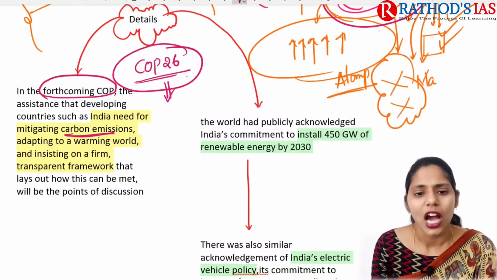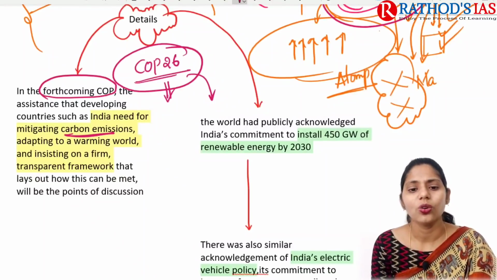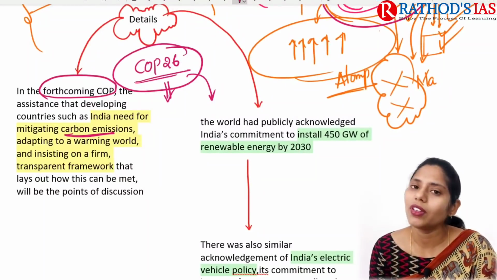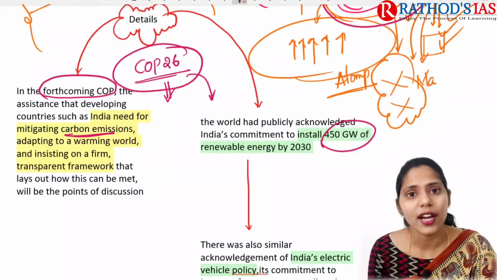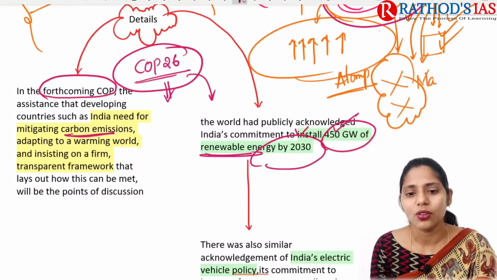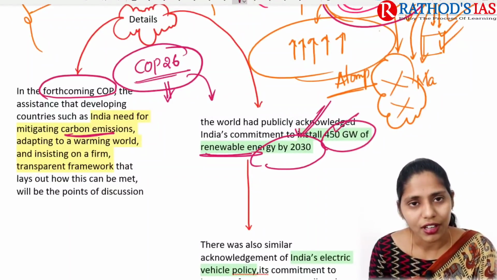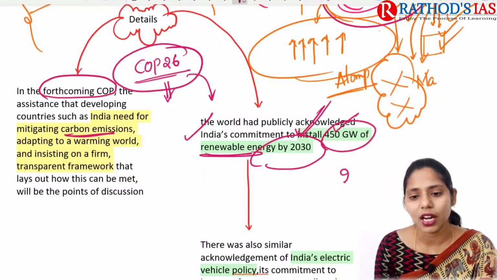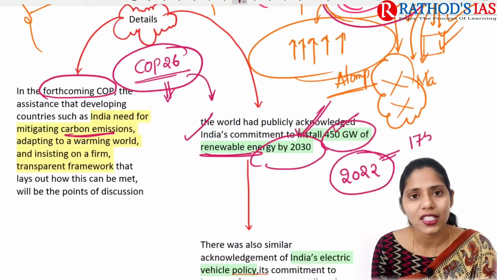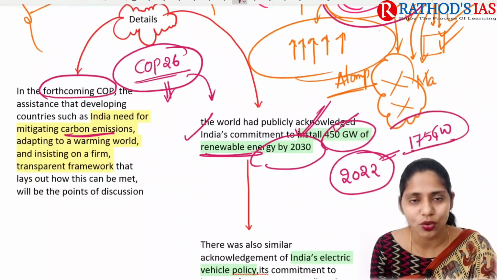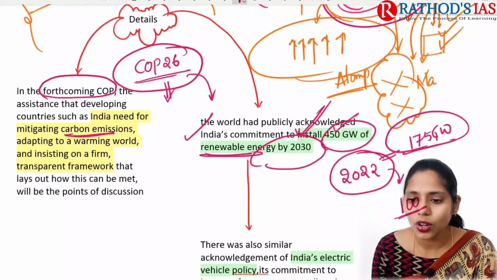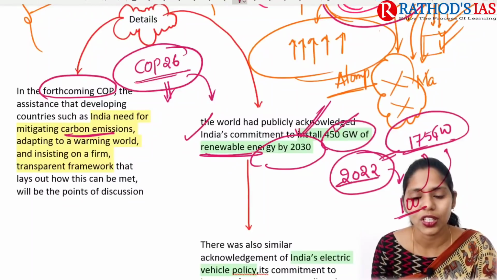And here India is also going to show its commitment regarding renewable energy. We came up with a commitment to install 450 gigawatts of renewable energy by 2030. Already we had a commitment for 2022: by 2022, we need to install 175 gigawatts of renewable energy capacity. Now we have already reached 100 gigawatts, so we are very near to reaching our 2022 target.